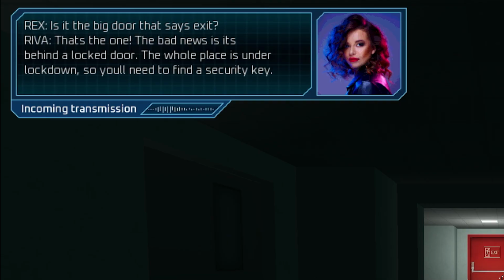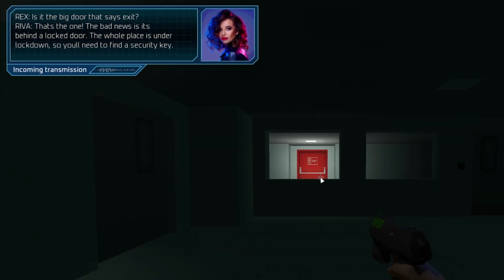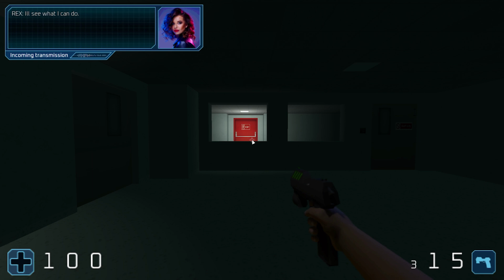The whole place is under lockdown, so you'll need to find a security key. I'll see what I can do.